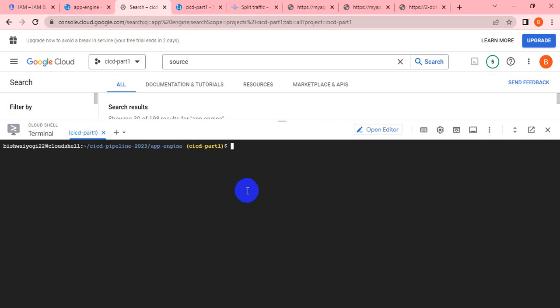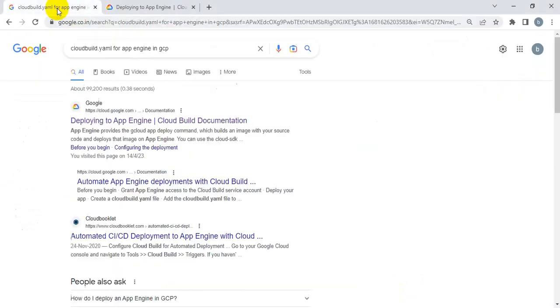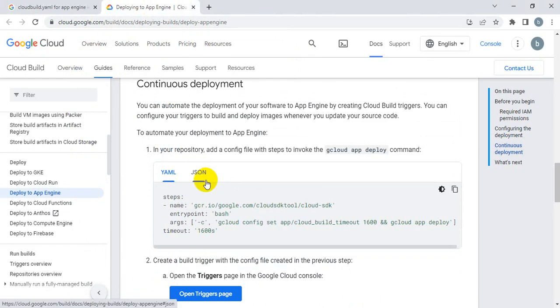So to automate this, we have to create another file which is called the cloudbuild.yml file. So to create the cloud build YML file, you can go to Google and search for cloud build YML file for App Engine GCP. Then you can see the first URL. So I'm referring to this URL to create the cloud build YML file. If you see here, you can go with the JSON as well as the YML format. As I'm comfortable working in YML, I can take this code from here. So let me copy that.